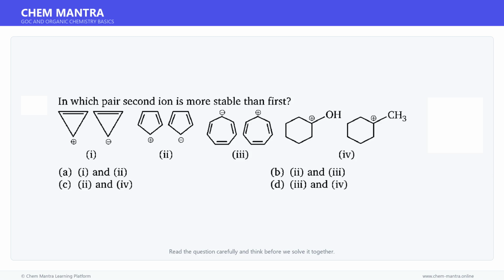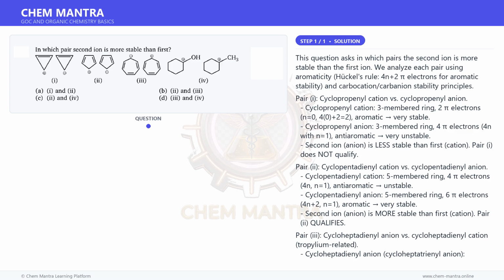Here is a question. Read it carefully and think about the answer. Let us solve it step by step. Let us begin solving this step by step. This question asks in which pairs the second ion is more stable than the first ion. We analyze each pair using aromaticity, Huckel's rule, 4n plus 2 pi electrons for aromatic stability, and carbocation-carbanion stability principles.